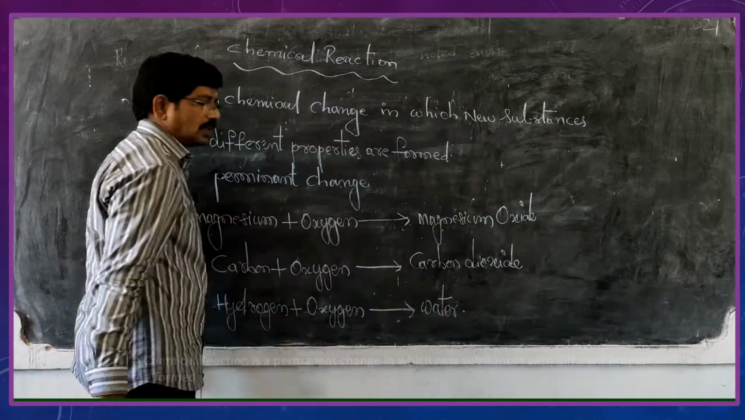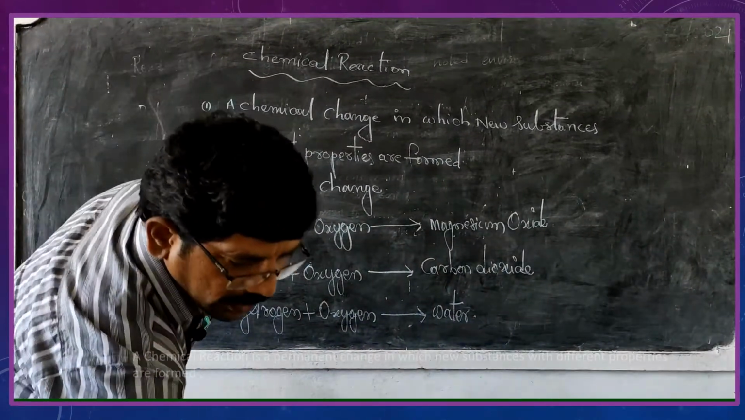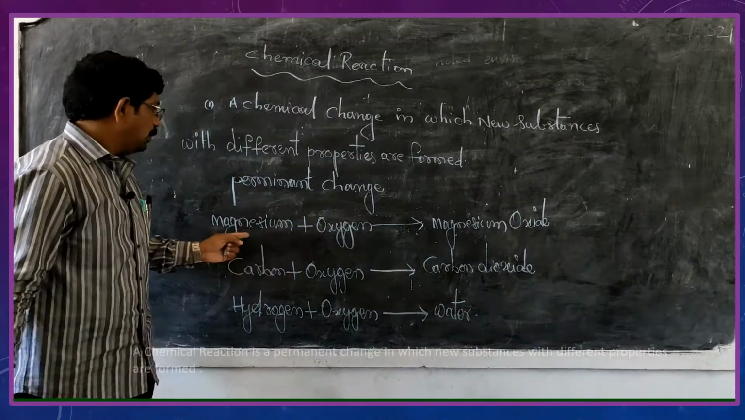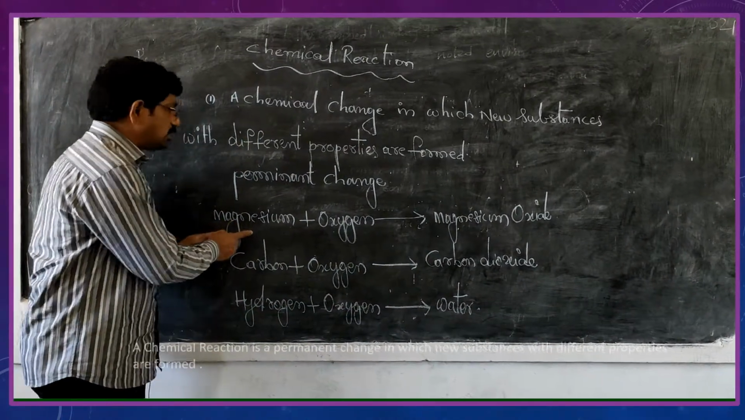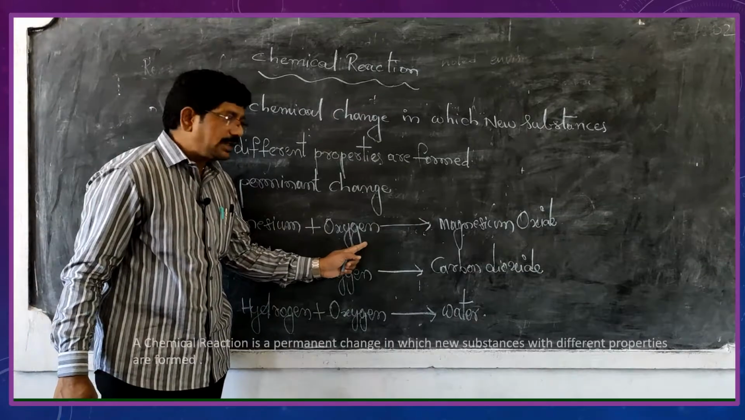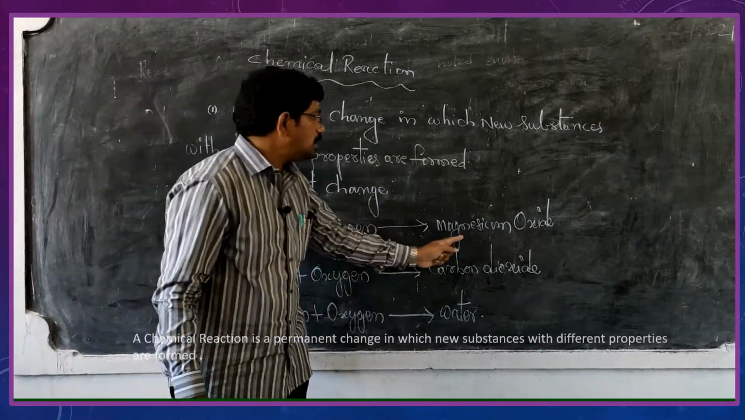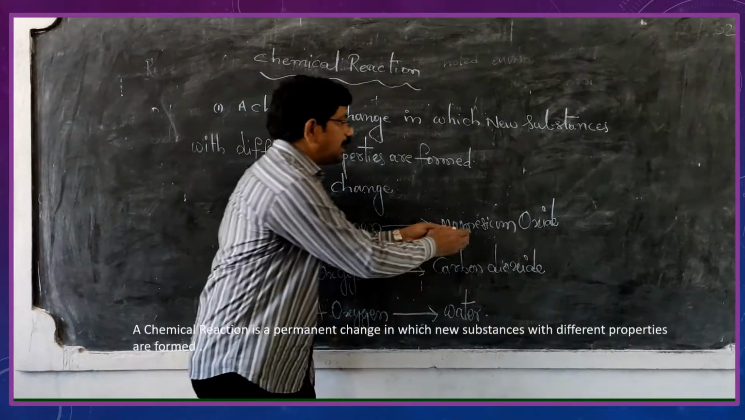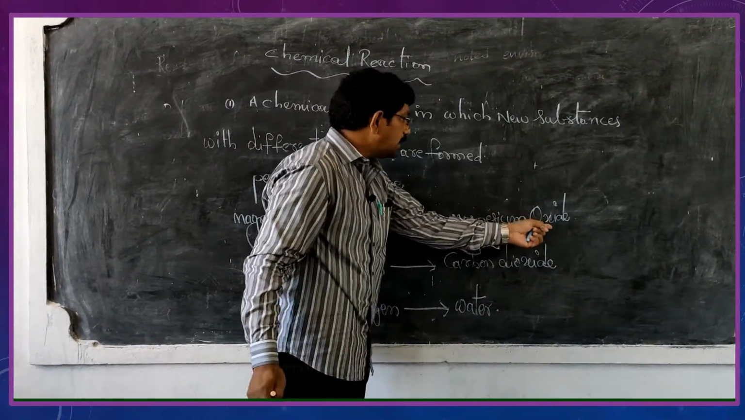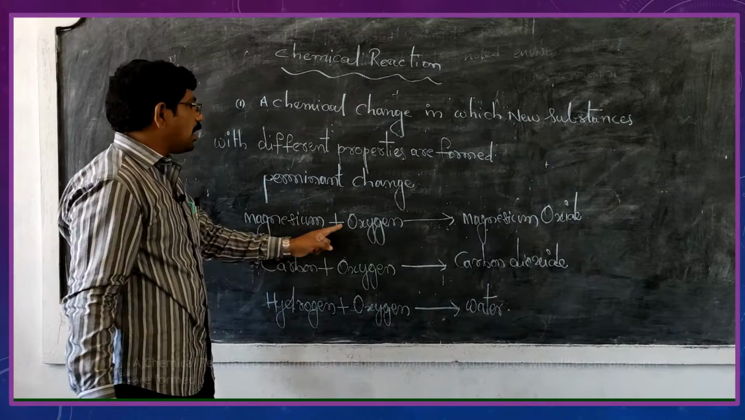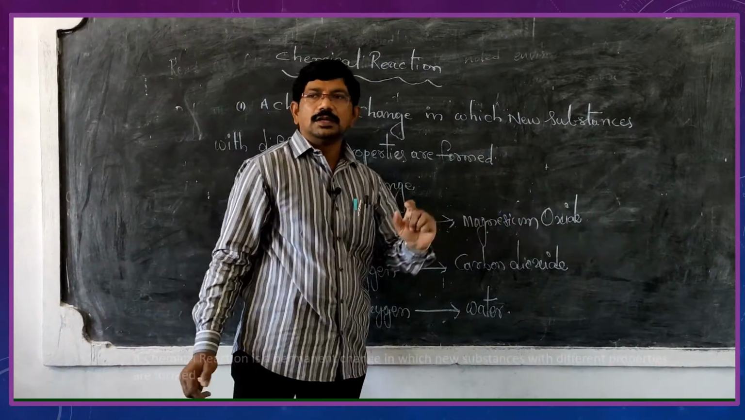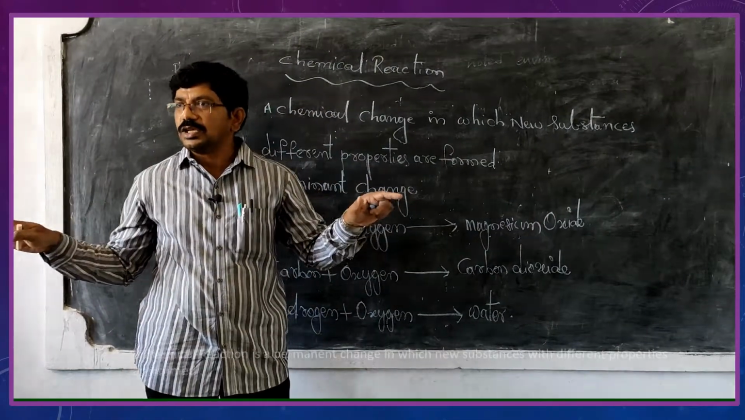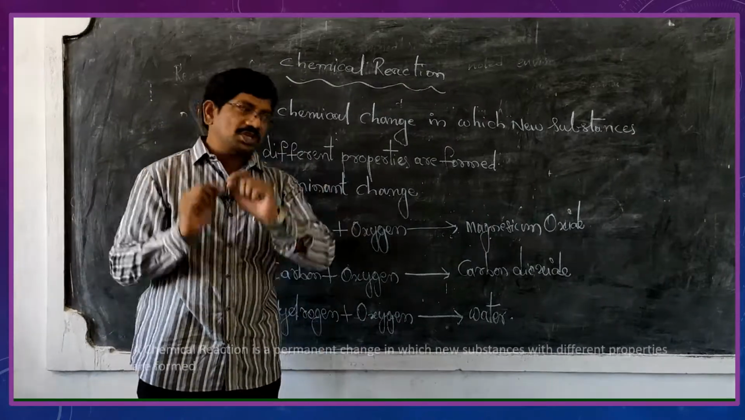Are you clear? Now if you observe these permanent changes, magnesium is in solid state, oxygen is in gaseous state. Next, magnesium oxide, white ash, is also in solid state. So it is entirely different. You can't get back magnesium and oxygen from magnesium oxide again. So the change is permanent, and new substances are formed.